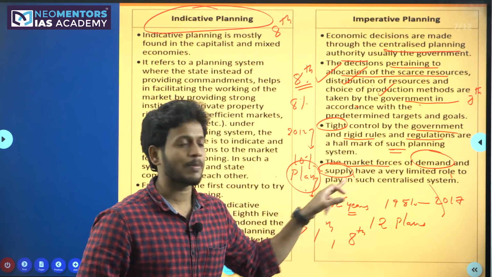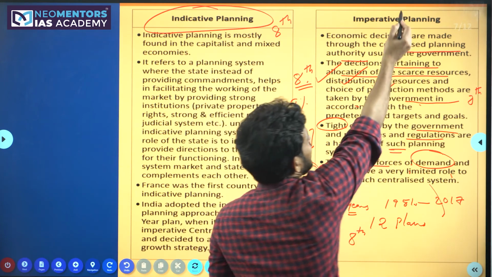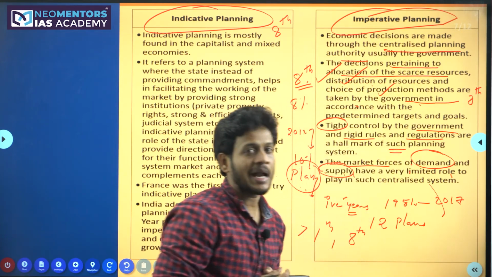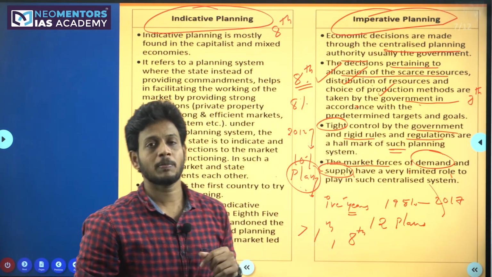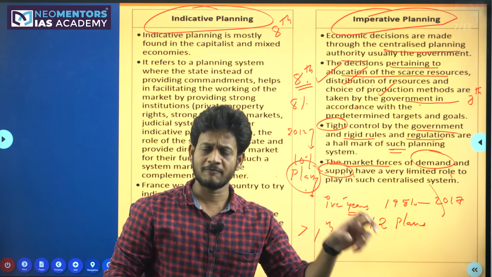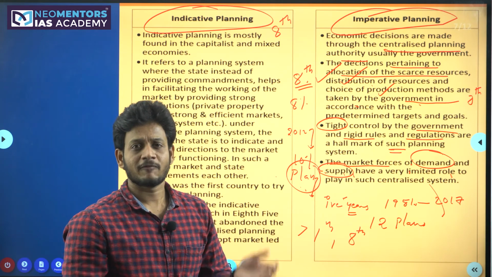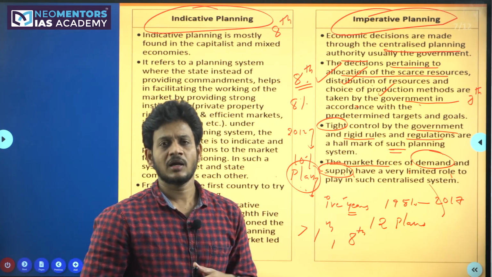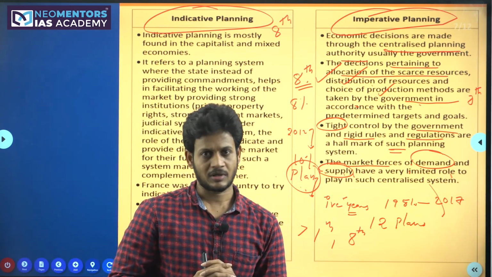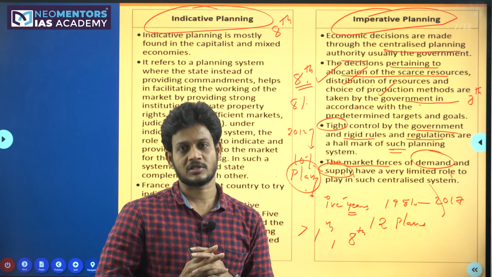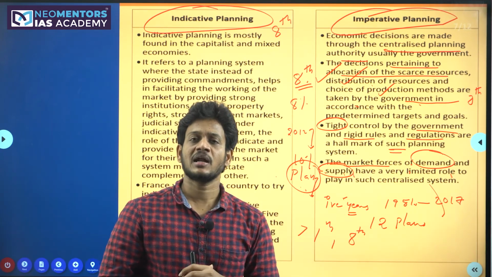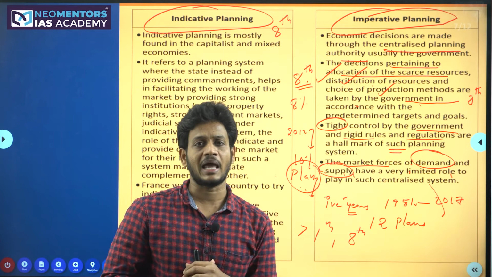So demand and supply play a very limited role in imperative planning. This planning model, imperative planning, we adopted from the first five-year plan to the seventh five-year plan. Unfortunately, from the first to the seventh five-year plan, India never made good growth rates. So by the time we reached 1990, there was a need for Indian economic reforms.